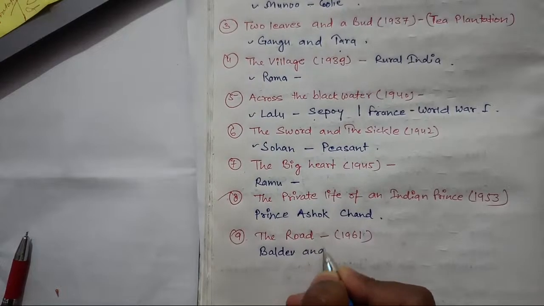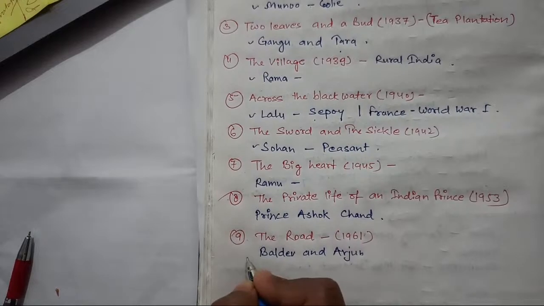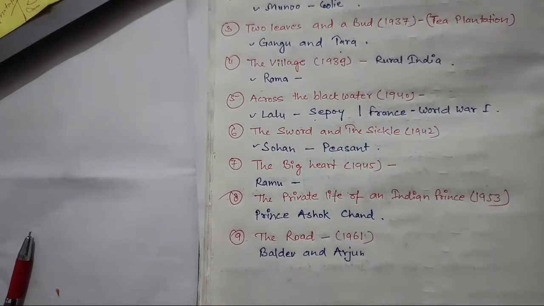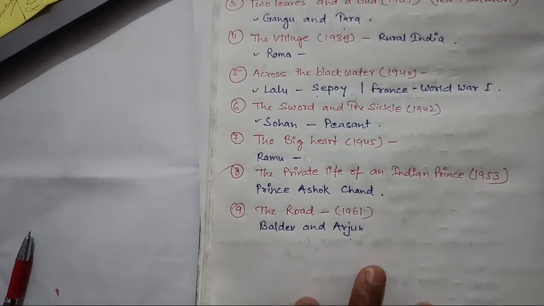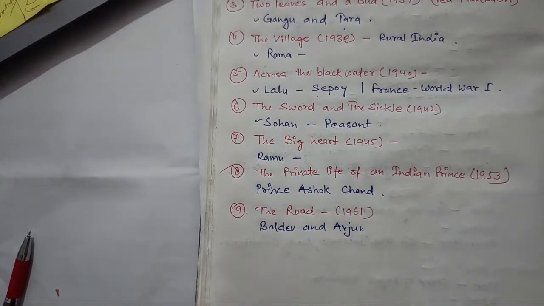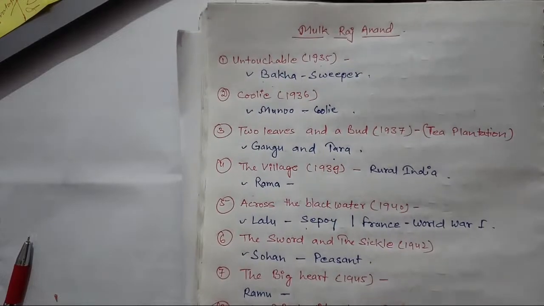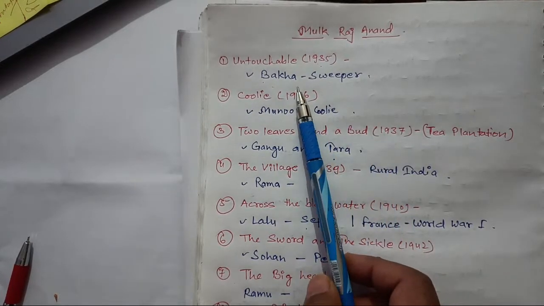Baldev and Arjun. When you are studying English literature, actually, it is very tough to go through all the works and the details and the story and everything. And if you want to get a job in government sector, you have to do smart work. Like I have told you all these works and the character list. If you go through them, mug them up, and get a job first, and then later, if you are interested in going through the in-depth study, you can go through that.